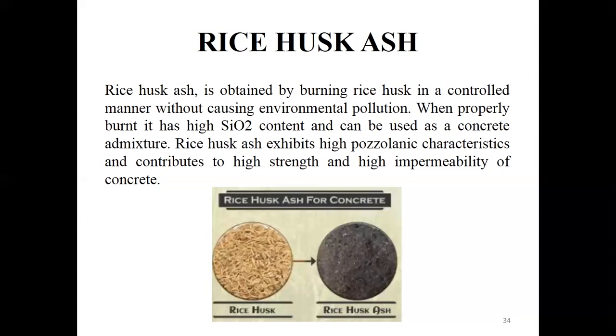We have discussed earlier fly ash, silica fume and GGBS, which come under the mineral admixtures, that is, pozzolanic admixtures. In the same topic, in the same mineral admixtures, we are going to discuss the remaining three admixtures: rice ash, soot, and metakaolin. Coming to the rice ash, rice ash is actually obtained by burning the rice husk.